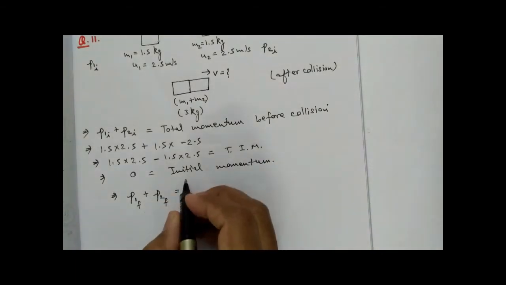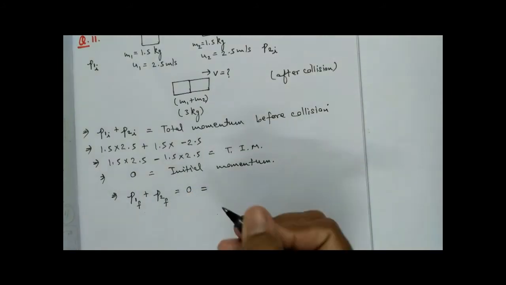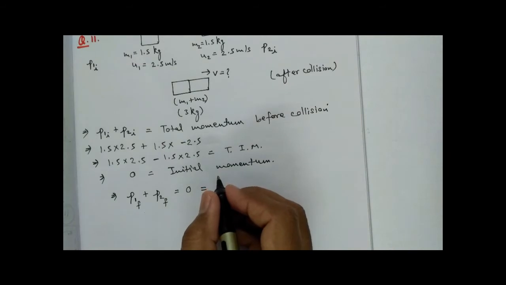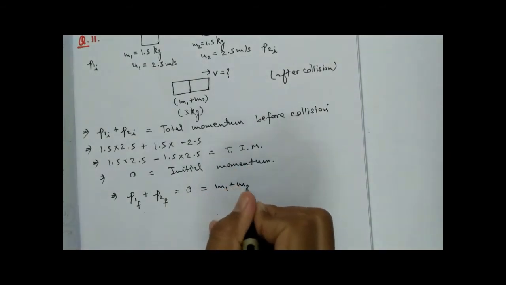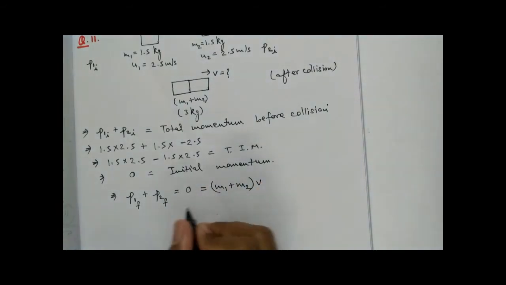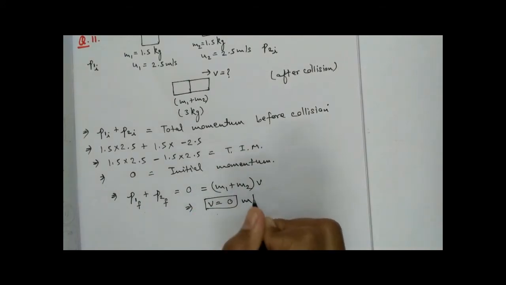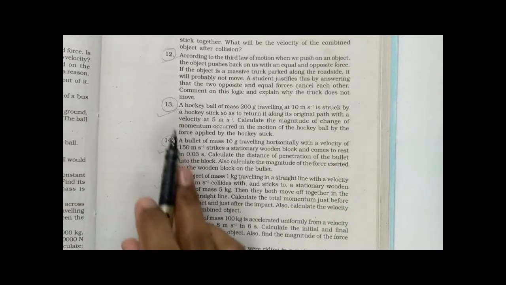Okay, this will result in what? 0, isn't it? If this results in 0, this will be equal to what? The momentum has the value mu, so it will be mass m1 plus m2 into v. Velocity, we know, will be 0 meter per second. So the velocity after the collision will be 0 meter per second.